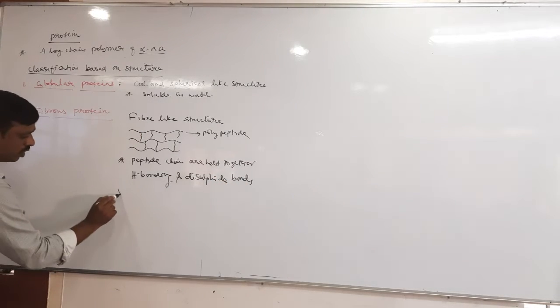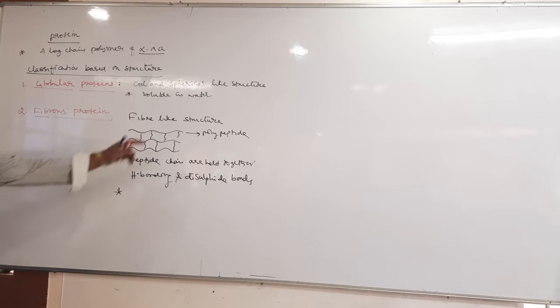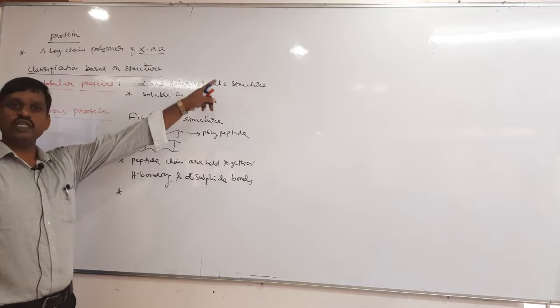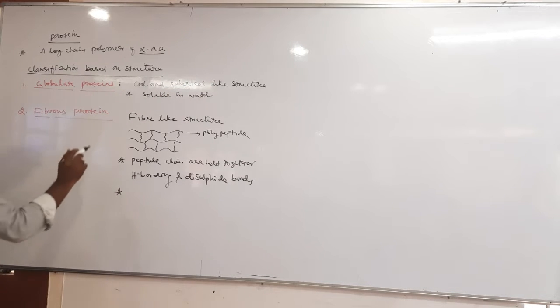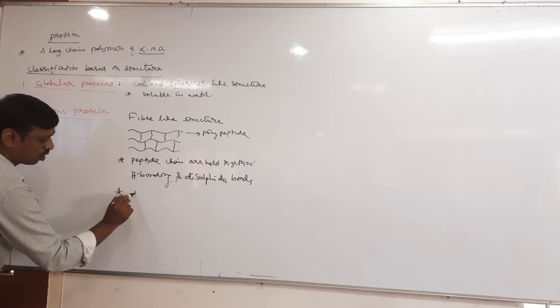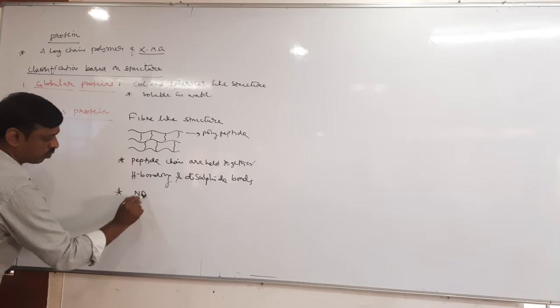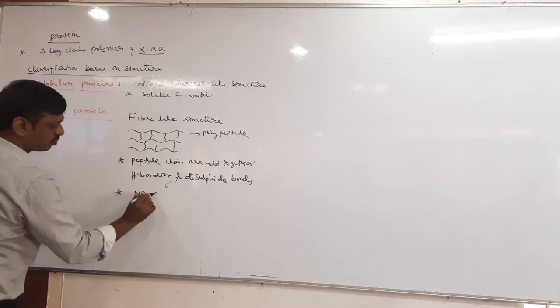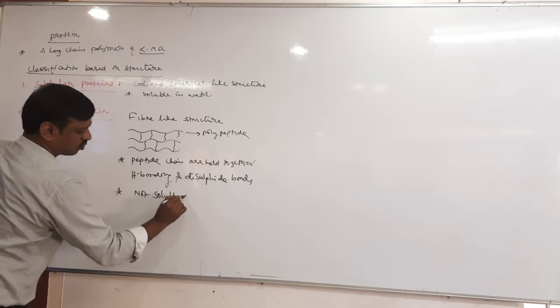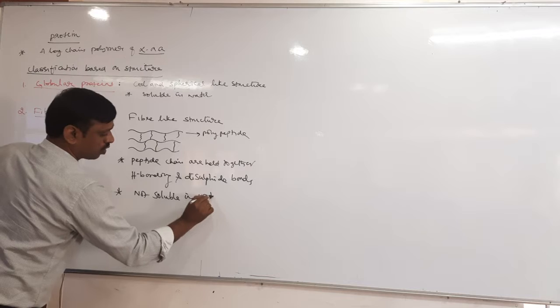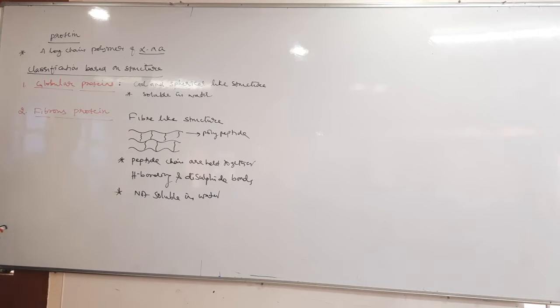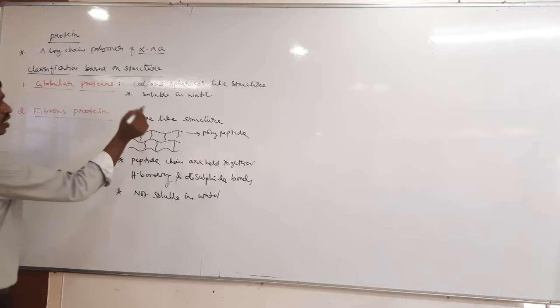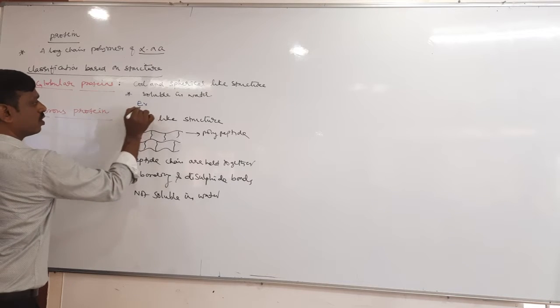And what about solubility? Globular proteins have spherical structure and they are soluble in water, whereas fibrous proteins are not soluble, or insoluble in water. Then example. So what are the examples for globular protein? Globular protein is usually soluble in water.